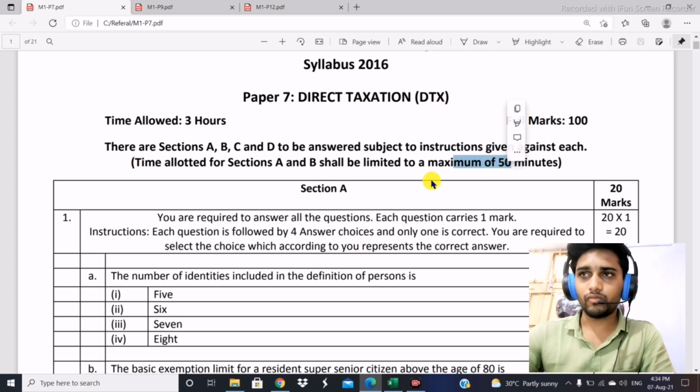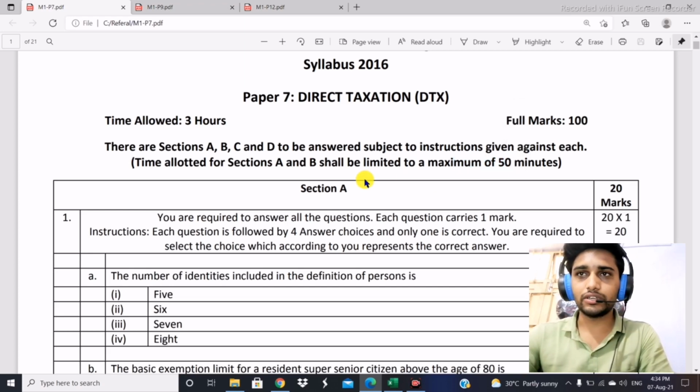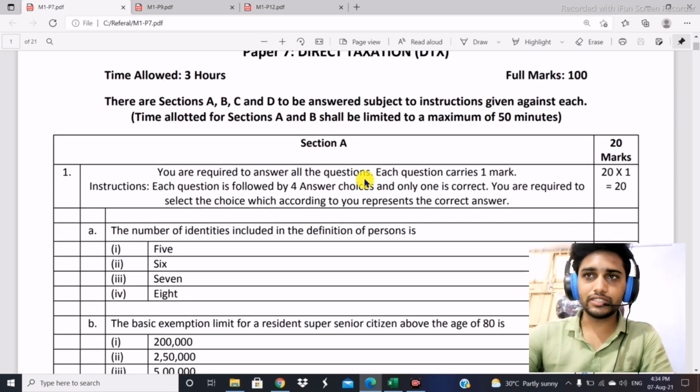So try to finish all the questions in 40 to 45 minutes, so that you can save your time as much as possible. Be careful about each and everything. First read each and every instruction given in the paper, otherwise you may miss something, because sometimes there are options in the question, and if you are not reading that instruction, then there might be a duplication of answers. So read each and every instruction given in the paper.